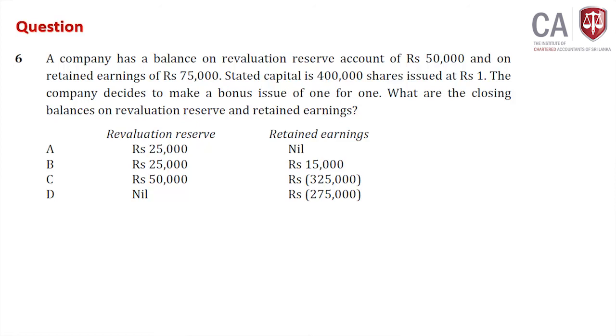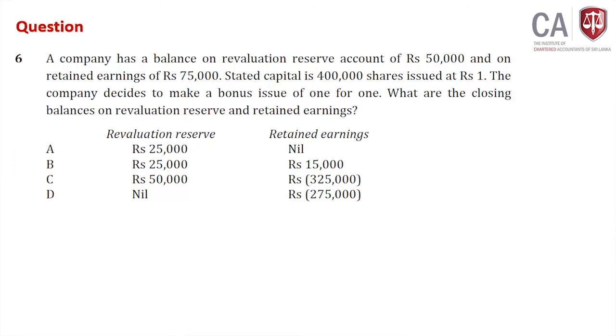So when you deduct 400,000 from 75,000, the answer will be negative. Negative means retained earning will be negative. Still you will not raise money, don't misunderstand. Maximum retained earning 75,000, the balance 325,000. Shareholders should take money from their pocket? No, nothing like that. Retained earning can be minus.